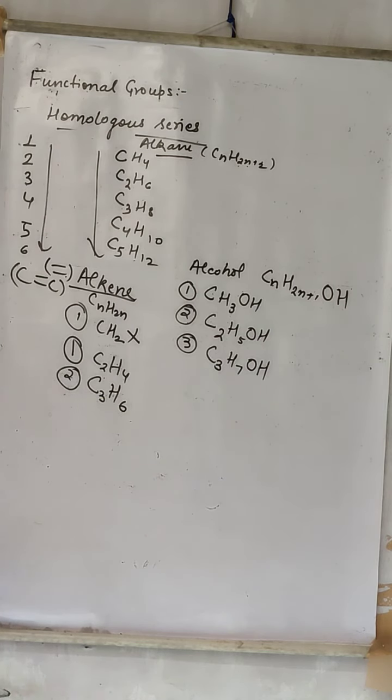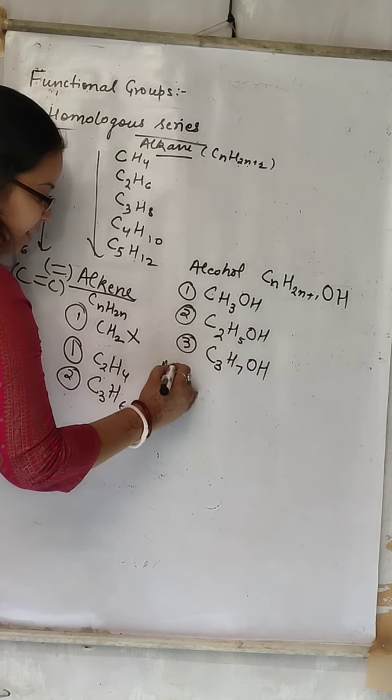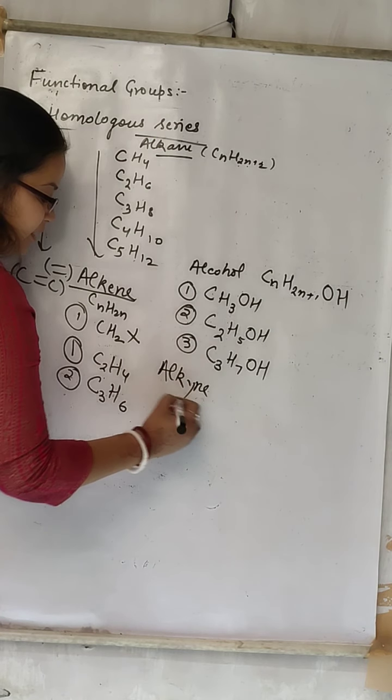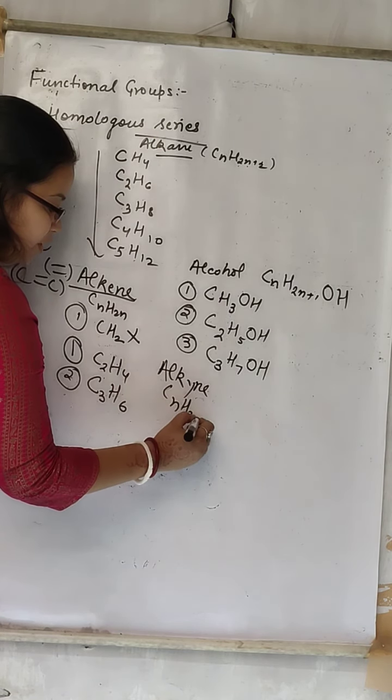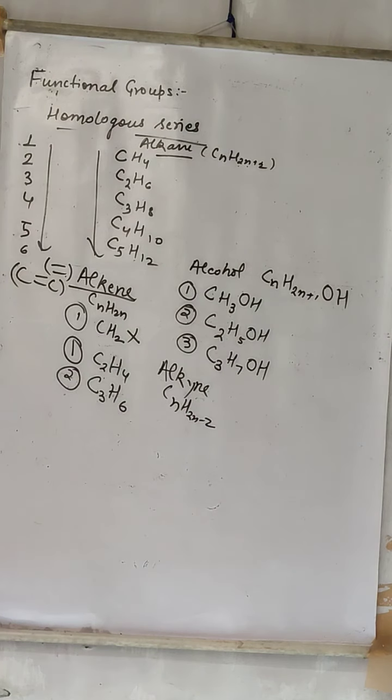Second member of this homologous series of this alkene is C3H6 and so on. Suppose alkyne homologous series we need, then formula is CnH2n minus 2. Suppose carbon atom is 1, so C, 2 into 1, 2, 2 minus 2, 0, meaning hydrogen will not be there. But is it possible? No, because triple bond is there and it should be between carbon and carbon.